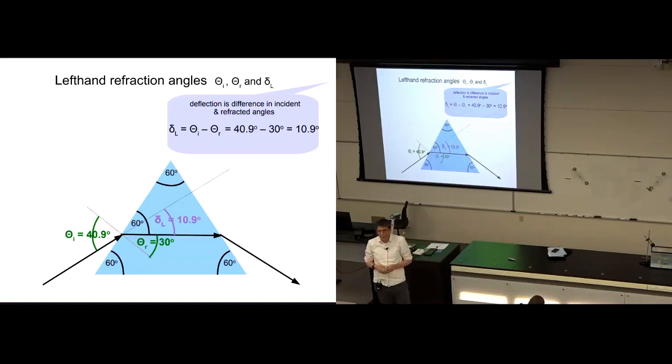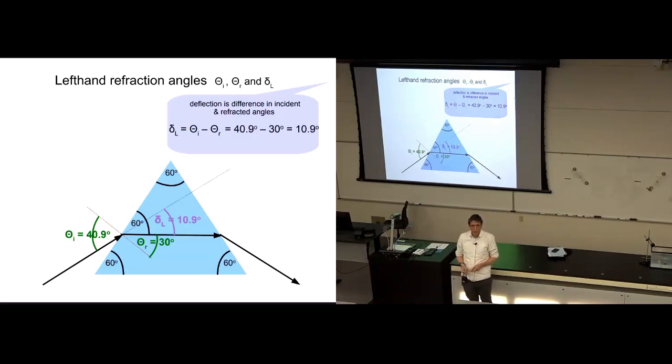As I say, the calculation for the deflection on the other side of the ice crystal, so over here, that procedure is exactly the same. It's just this combination of a little bit of geometry and Snell's law, to solve for the deflection over here. And it is also delta, the right-hand deflection is also 10.9 degrees. So I'm not going to go through it because it's exactly the same calculation. Is everybody okay with this?